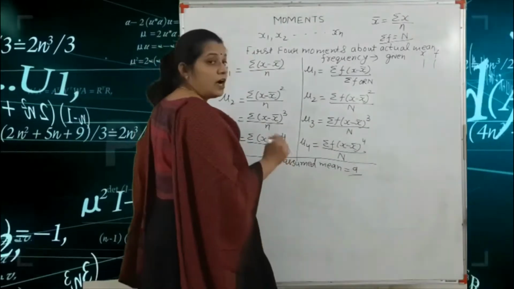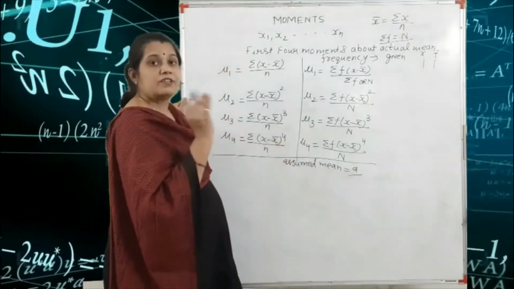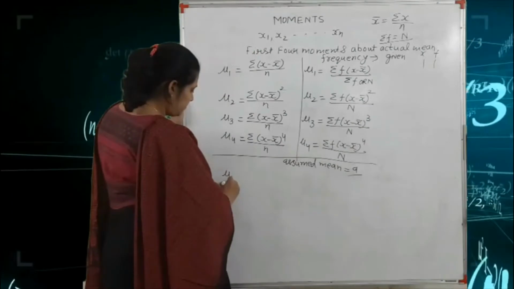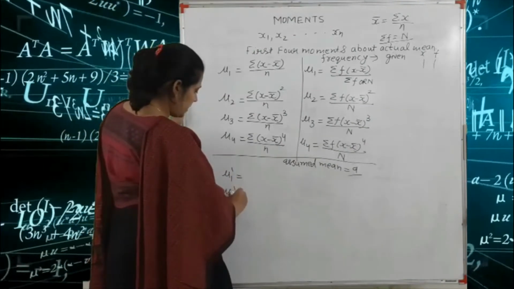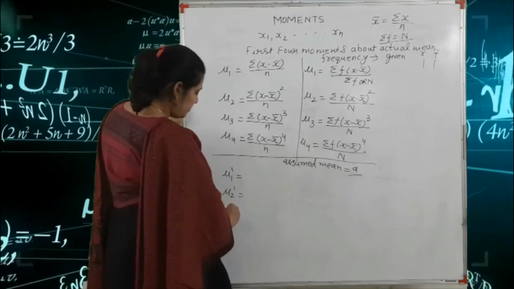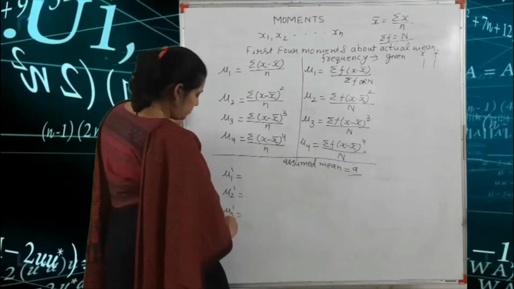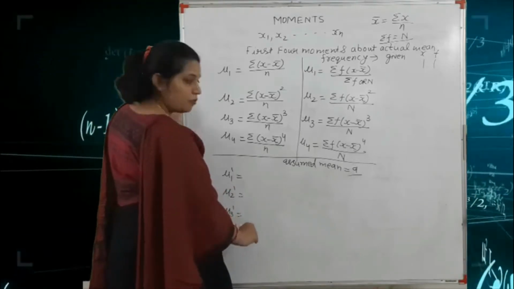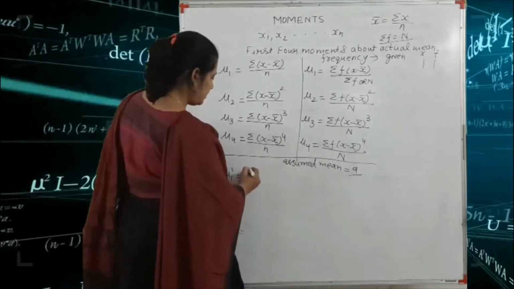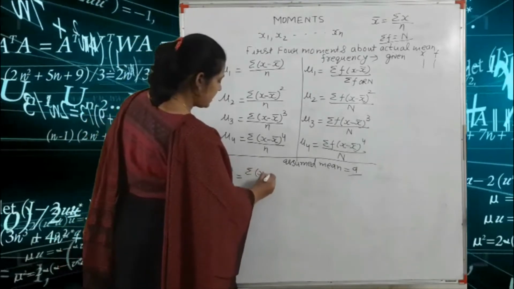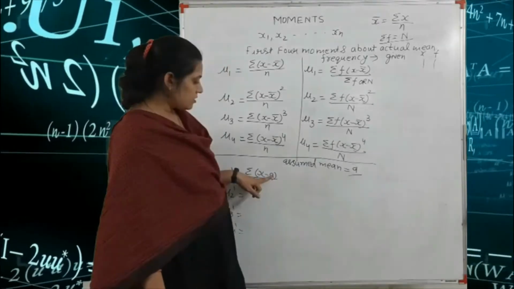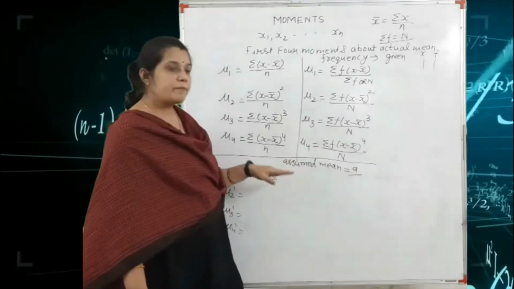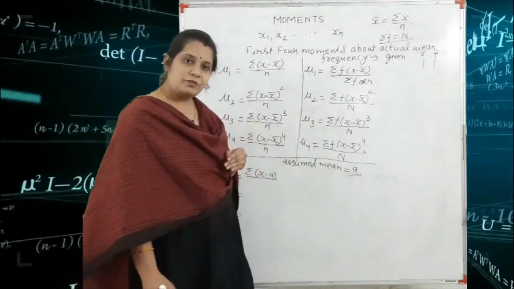According to the assumed mean, the first four moments are mu1 dash, second moment mu2 dash, third moment mu3 dash, and fourth moment mu4 dash. So here it is summation x minus a. Why do we write x minus a? Because these moments depend on the assumed mean. Got it?